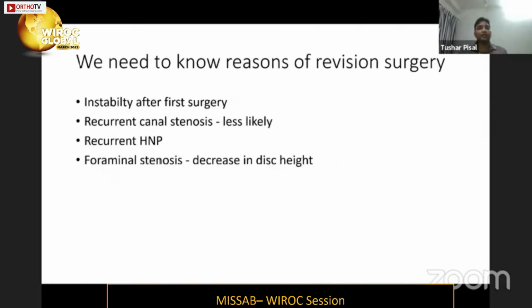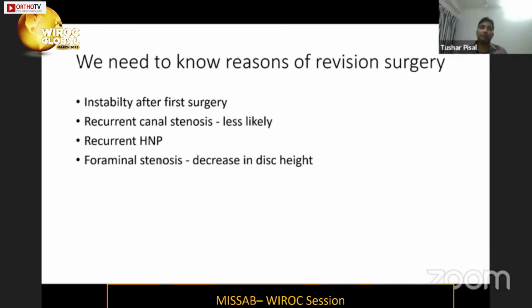Generally in a previously operated spine, revision surgery is needed for these indications. First is instability. When the patient previously underwent surgery, there may have been some injury to the facet joint, which leads to instability. Or there can be a recurrent canal stenosis. Central canal stenosis is very unlikely because there is a significant amount of space created by the surgeon posteriorly by doing a complete laminectomy.